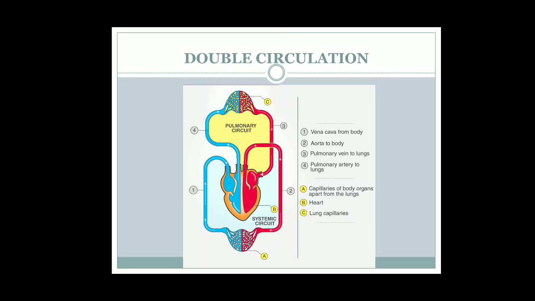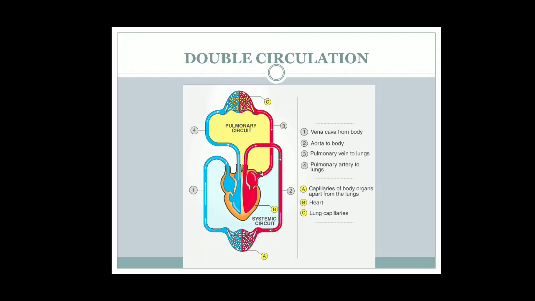So in this, complete circulation is occurring, and it is occurring twice from the heart. One is to the lungs and one is to the body. And in this, the oxygenated blood is separate from the deoxygenated blood. That's why it is known as double circulation. In amphibians it was incomplete because the ventricle had a mixture of oxygenated and deoxygenated blood. So double circulation occurs in crocodiles, aves and mammals, and this is the best type of circulation.